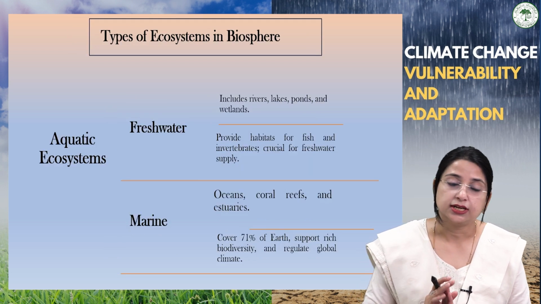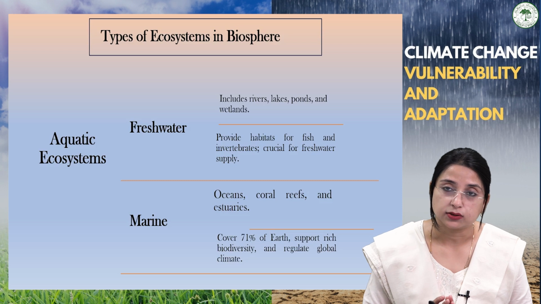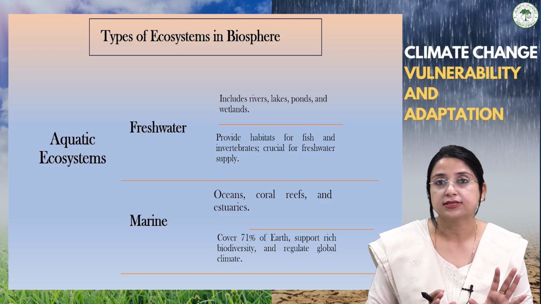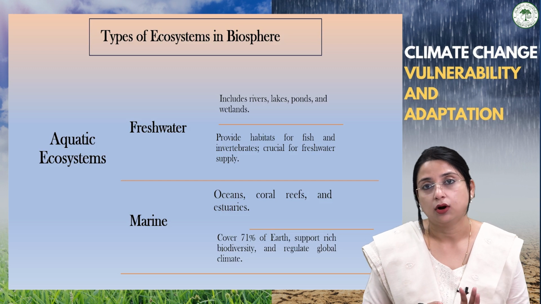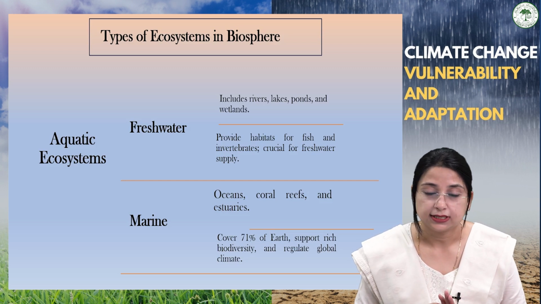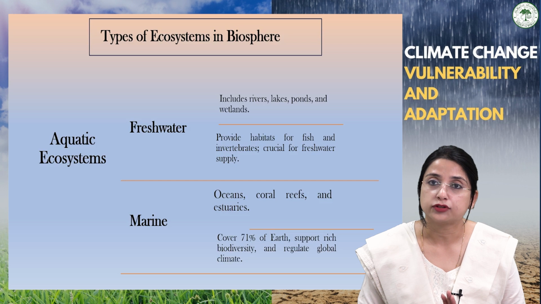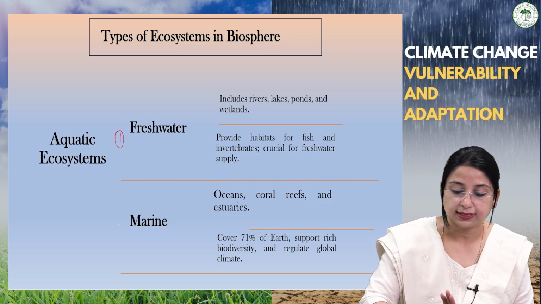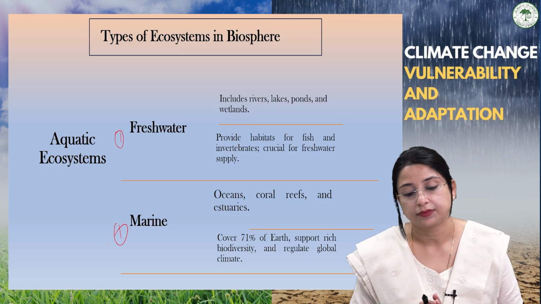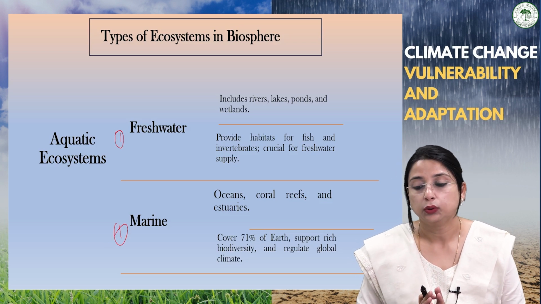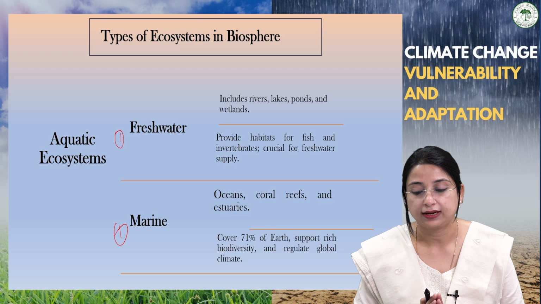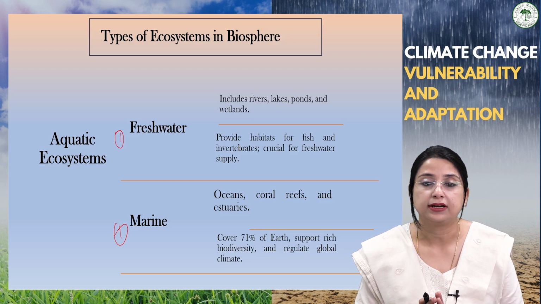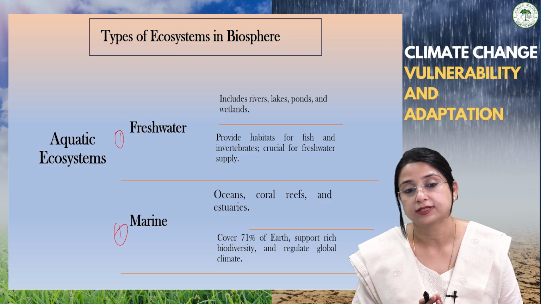After studying the terrestrial ecosystem, we are going to deal with the aquatic ecosystem. In the aquatic ecosystem, we are dealing with the ecosystem that flourishes in the water environment or hydrospheric environment. It consists of two types: the freshwater ecosystem and the marine water ecosystem. The freshwater ecosystem includes rivers, lakes, ponds, and wetlands, and they provide habitats for fish and invertebrates, which are very important for freshwater supply.